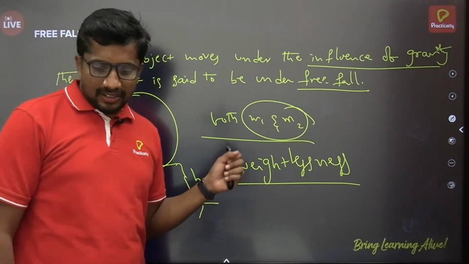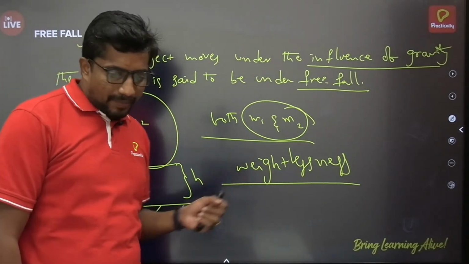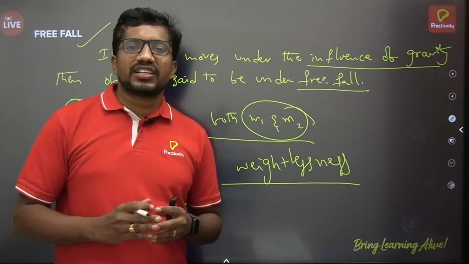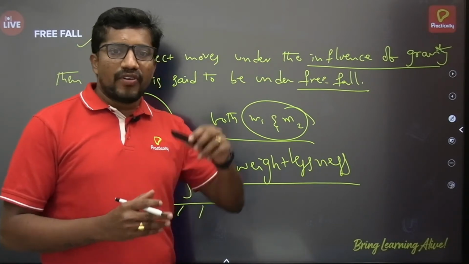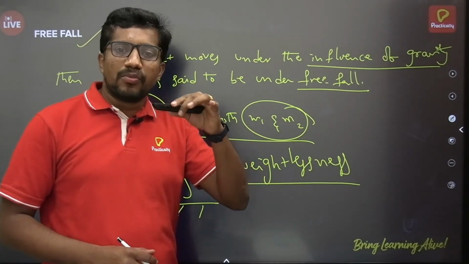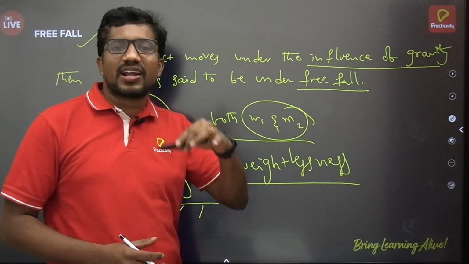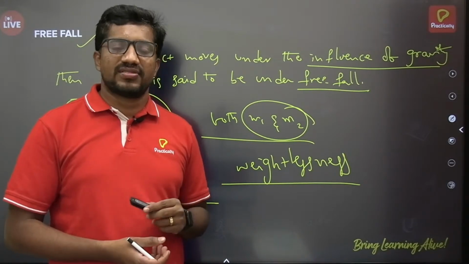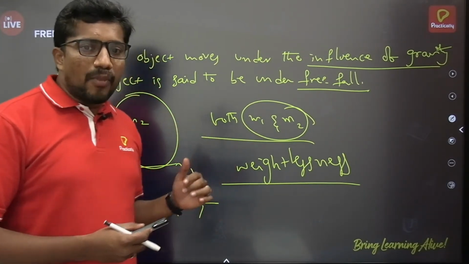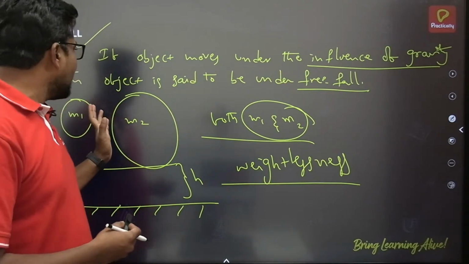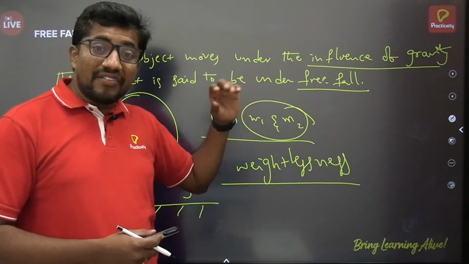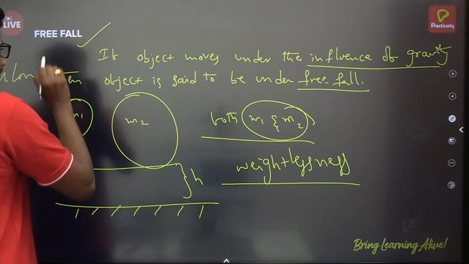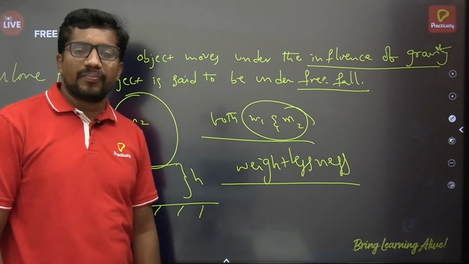Okay, fine then. I am recalling free fall once again. Free fall is nothing but the motion of an object under the influence of gravity. If I drop any object, it will move towards the surface of the earth rather than staying here or going up, just because of the influence of the gravitational force. So if the body is moving under the influence of gravity alone, then the object is said to be under free fall.